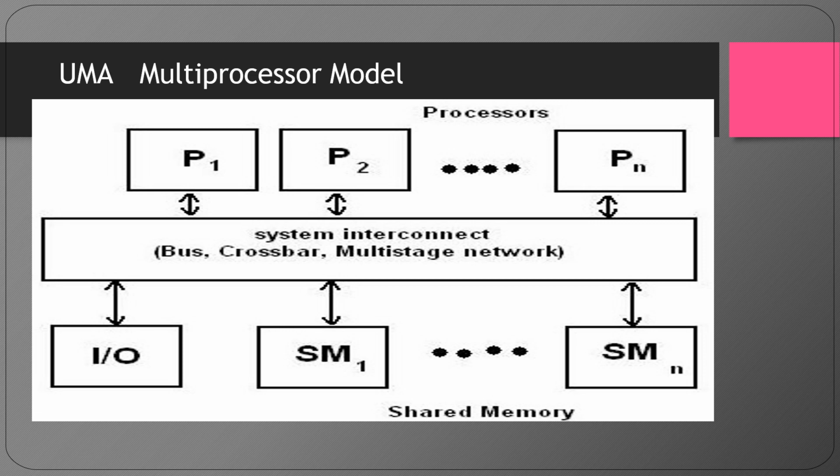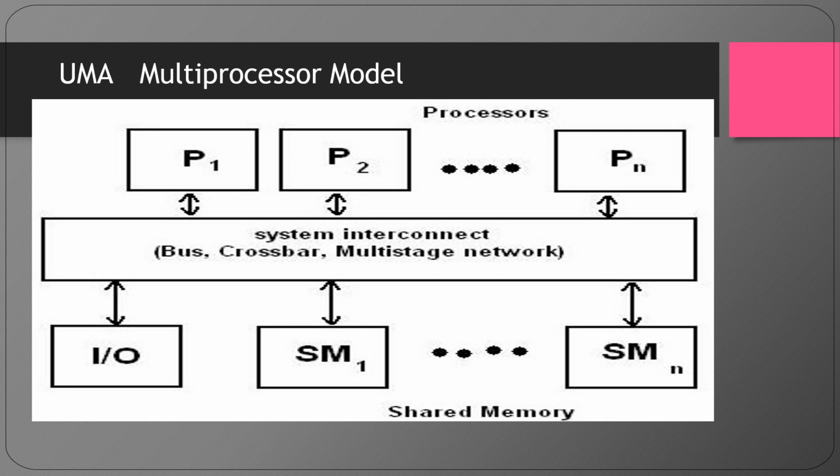When coordinating parallel events, the synchronization and communication among the processors are done by making use of shared variables available in the common memory. When all the processors have equal access to all peripheral devices, the system is called a symmetric multiprocessor.